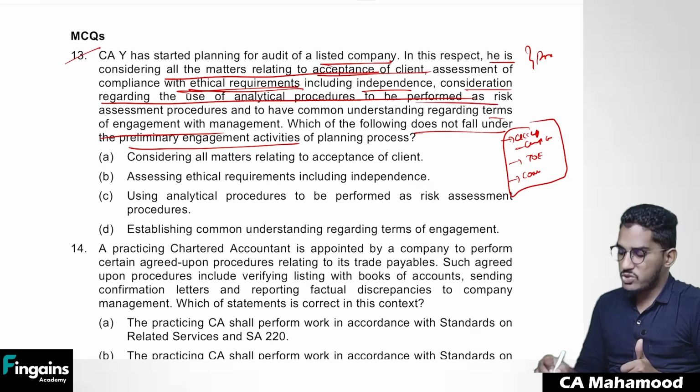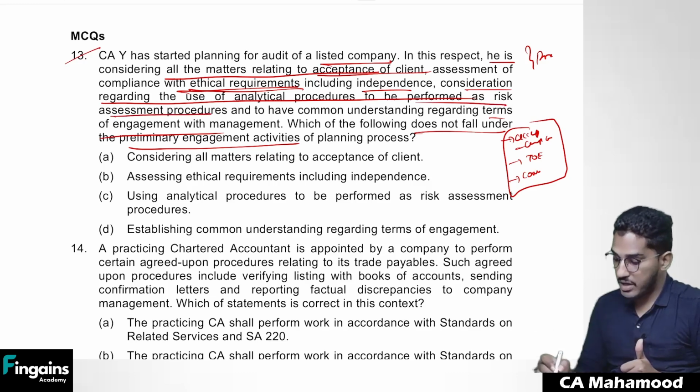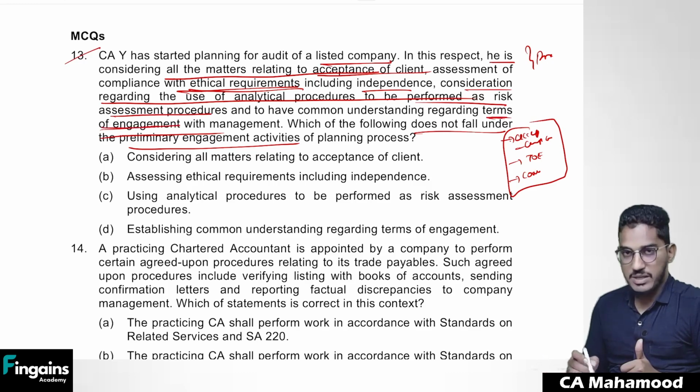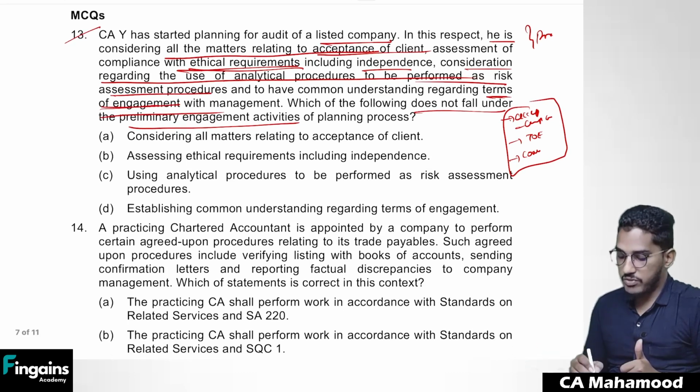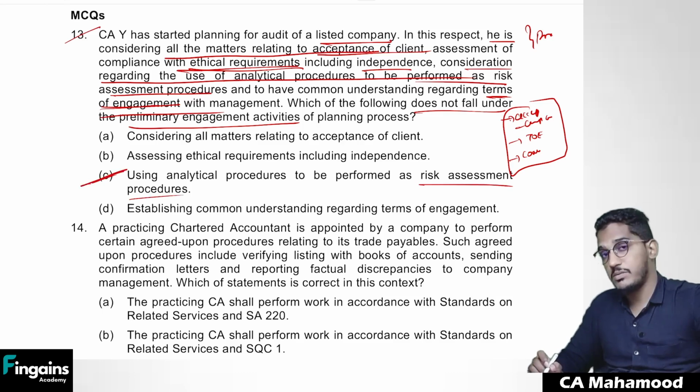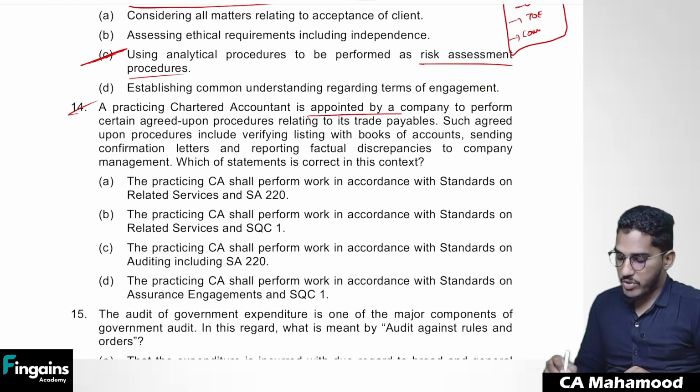Use of analytical procedures to be performed as risk assessment procedures. This is something which we do after accepting the audit. It is not falling under preliminary engagement activities. And understanding the terms of engagement, which means drafting of the engagement letter. Yes, this will be considered as preliminary engagement activities. So which is not falling under preliminary engagement activities? C, using analytical procedures to be performed as risk assessment procedures. This doesn't fall under preliminary engagement activities. Clear? Next. A practicing chartered accountant is appointed by a company to perform certain agreed upon procedures.